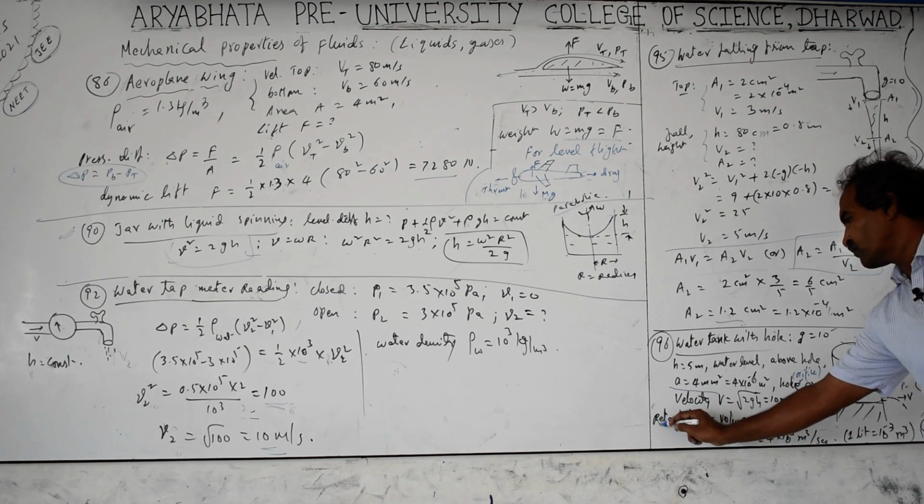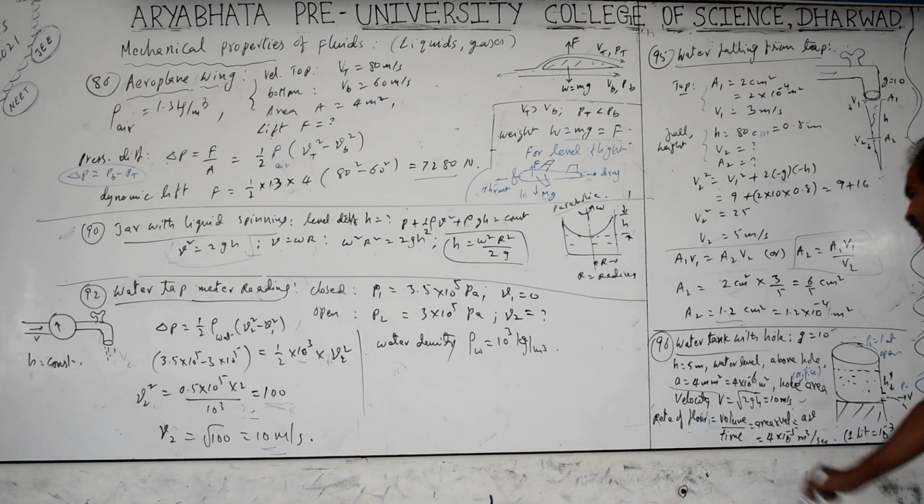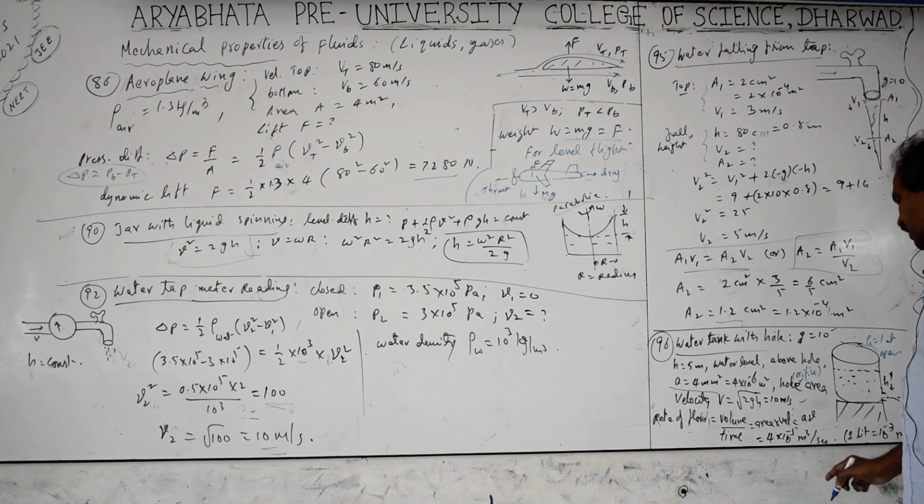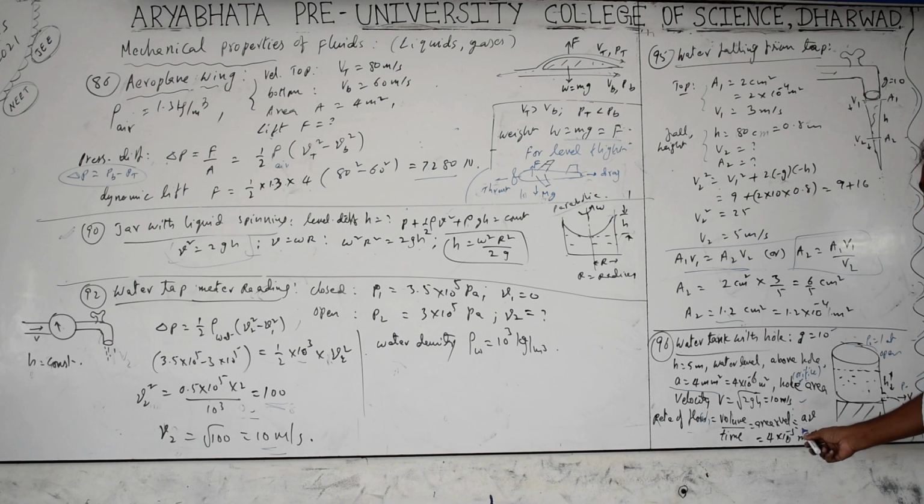Next is rate of flow. The rate of flow of the fluid is equal to volume per second. This is also equal to area into velocity. Area into velocity equals 4 into 10 to the power of minus 6 into velocity 10. The result is 4 into 10 to the power of minus 5 cubic meters per second. Units are cubic meters per second. Sometimes if they ask in liters, you have to take 1 liter as 10 to the power of minus 3 cubic meters. That is the volume term.